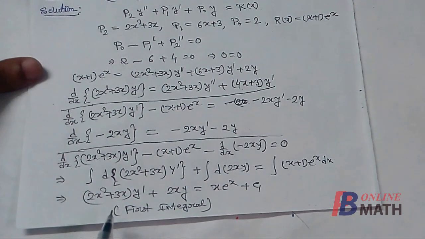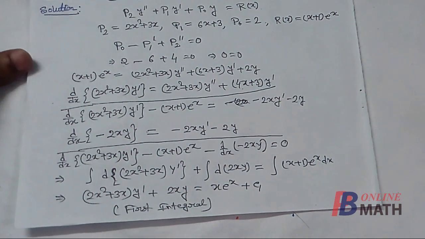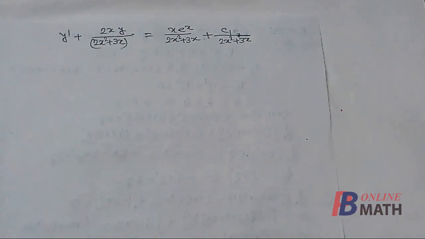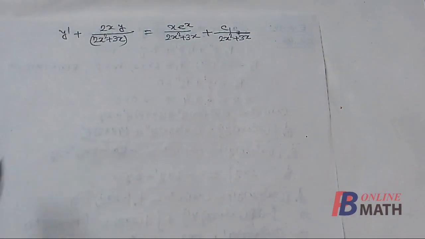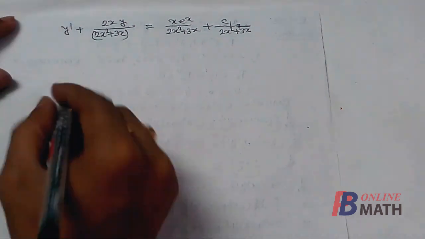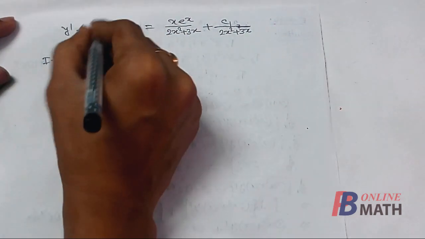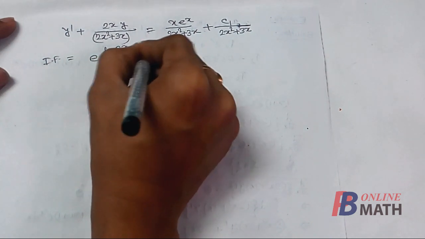Now this is a linear equation of first order, so we can easily solve this equation by finding its integrating factor. Next we shall write this equation in standard form. Here we have written the equation in standard form. Next we shall solve this equation by finding the integrating factor, and we know that the integrating factor of this equation is given by IF equal to e to the power integration of (2x)/(2x² + 3x) dx.